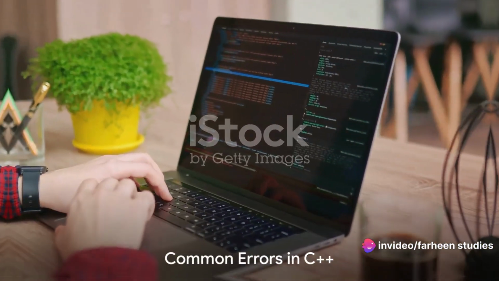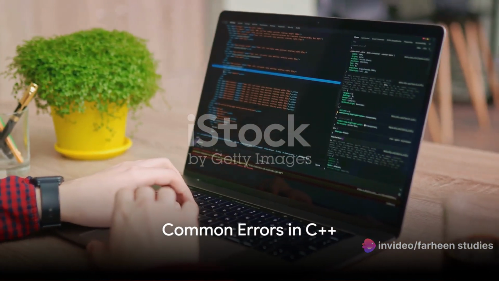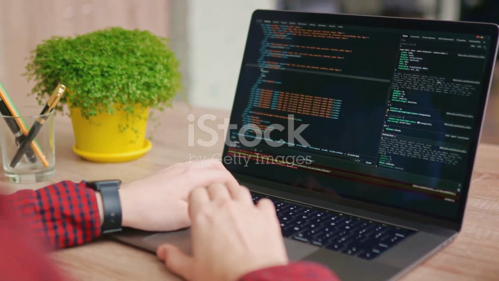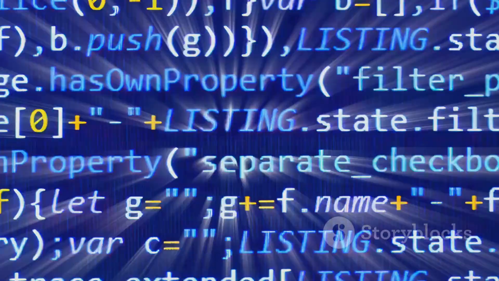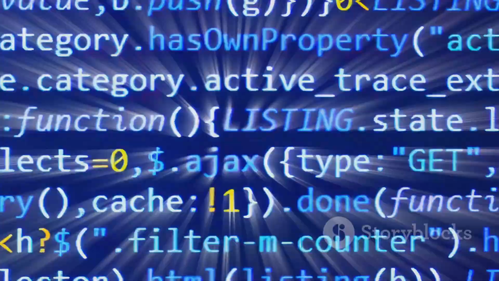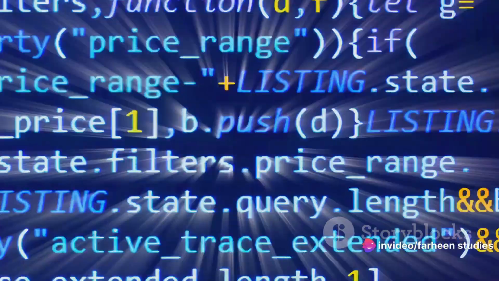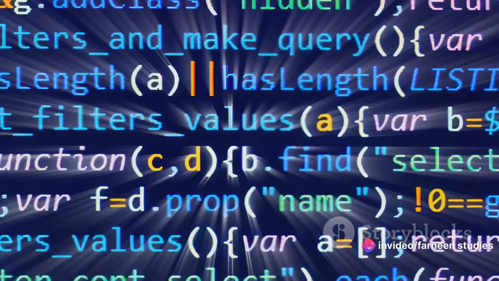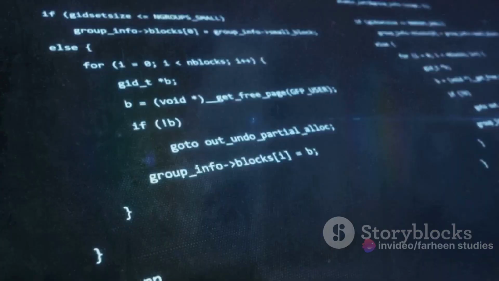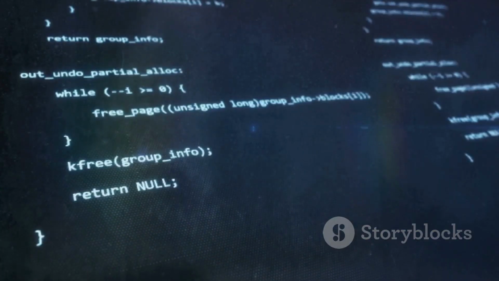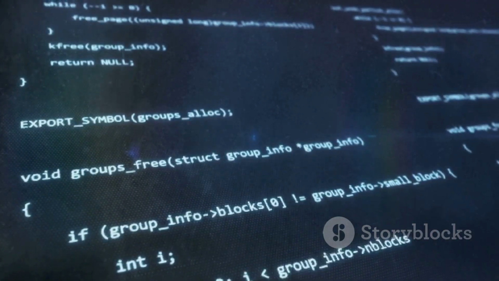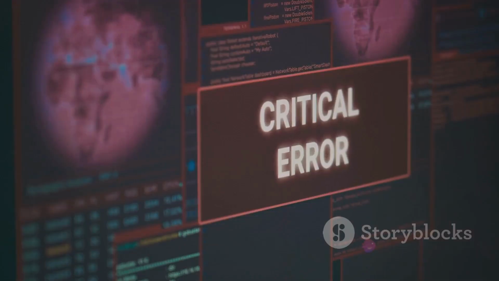As a beginner, it's common to make mistakes, but don't worry, errors are a part of the learning process. In your C++ journey, you'll likely encounter 3 types of errors: syntax errors, runtime errors, and logical errors. Syntax errors are like grammatical mistakes in your code. They might be missing semicolons or mismatched brackets. Your compiler will catch these and refuse to run your program until they're fixed.